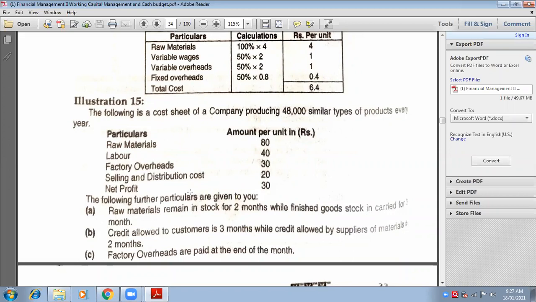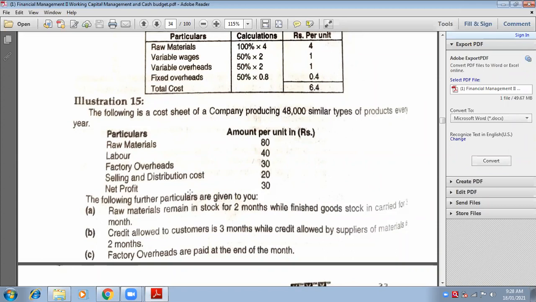Now you have to take selling overheads because when you want to sell a product, remember the cost sheet that you are learning in cost accounts now. In the cost sheet, sales come last. When you get cost of production, you add opening stock of finished goods and less closing stock of finished goods. You get cost of goods sold. You add selling and distribution expenses. After that, you get total cost. Then you add profit, then you get finally sales and then your sum is over, right? Yes, ma'am.